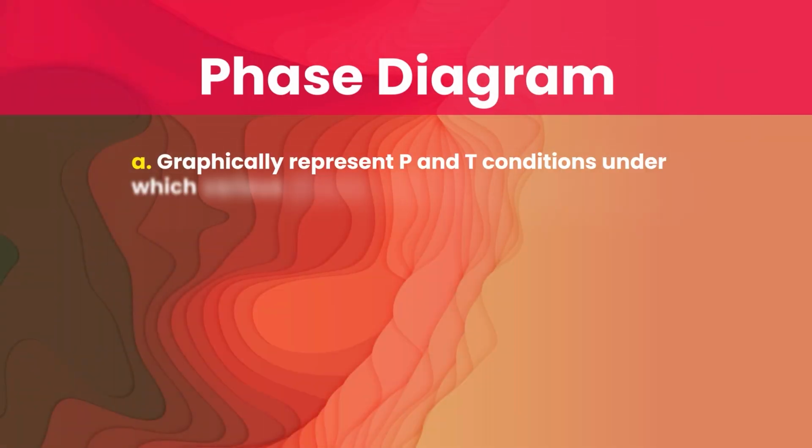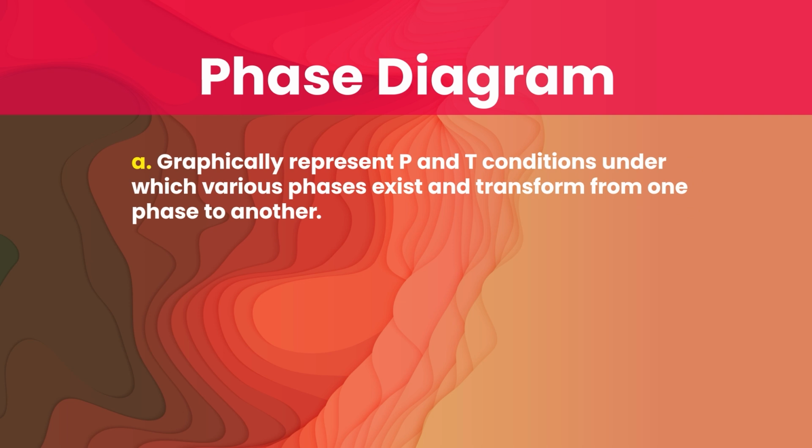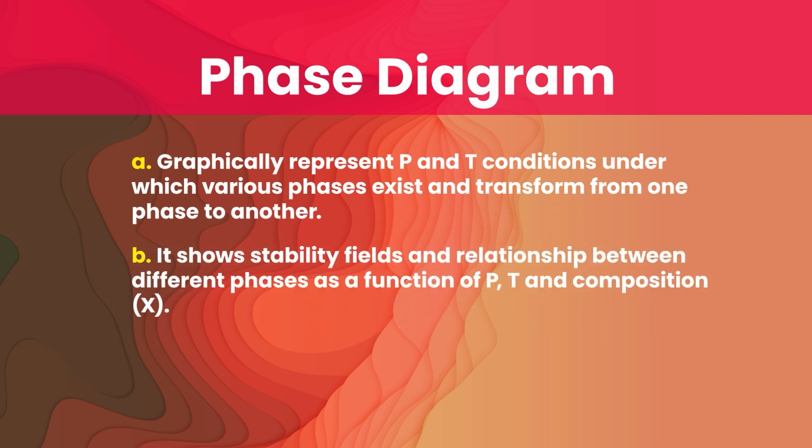Now, a phase diagram graphically represents the P and T conditions under which various phases exist and transform from one phase to another. It shows stability fields and relationships between different phases as a function of pressure, temperature and composition.